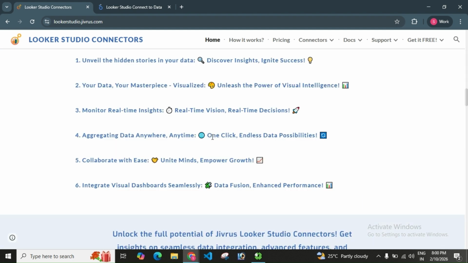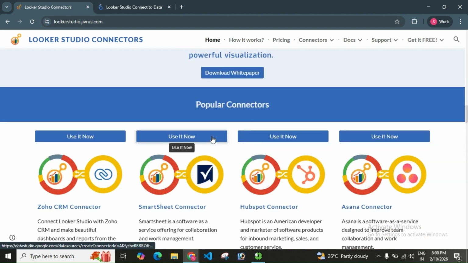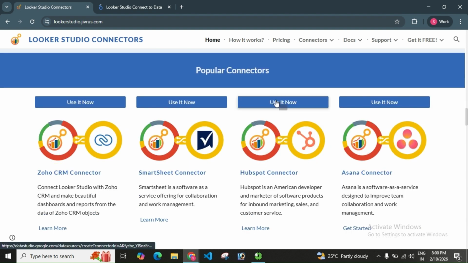In this video, we'll see how the Jivrus Looker Studio Connector helps you retrieve data from different applications and create reports in Looker Studio. You can access the connector either by clicking the Use It Now button on our connector website or directly from the Looker Studio gallery.